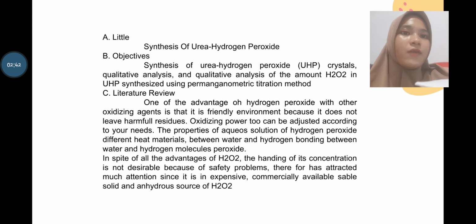The properties of aqueous solutions of hydrogen peroxide differ in heat of materials between water and hydrogen peroxide molecules because of hydrogen bonding. In spite of all the advantages of hydrogen peroxide, handling it at high concentration is not desirable because of safety problems. Therefore, UHP has attracted much attention since it is inexpensive, commercially available, and a stable, solid, and anhydrous source of hydrogen peroxide.